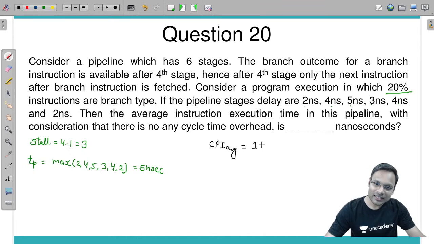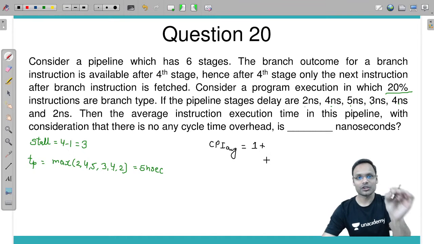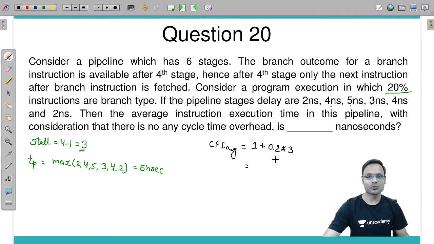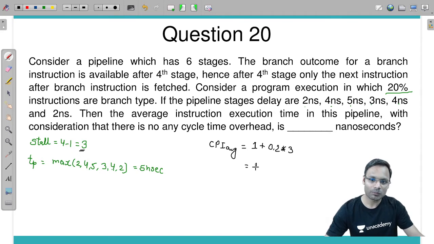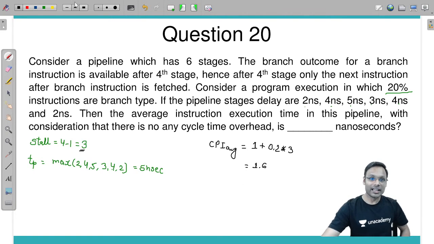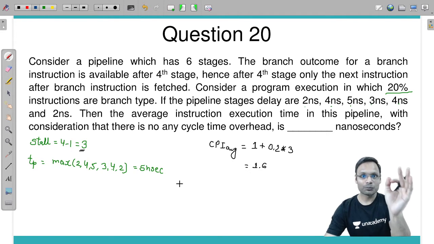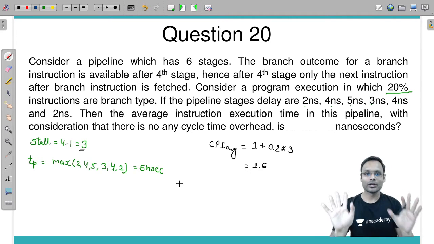One cycle is needed for each instruction on an average, plus we have 20% branch instructions, so 20% of the time we will require 3 extra cycles. So this will be the CPI average, which is 1.6. 1.6 will be the CPI average.